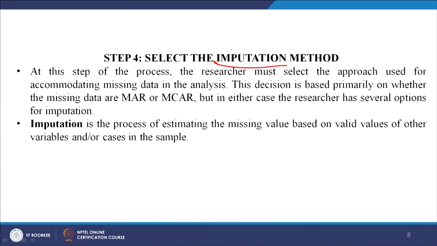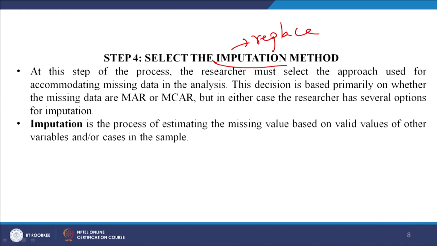Okay. Now, once you have done with these things, we come to the fourth and the most important part. Here we would try to impute, or replace, the missing value with some logically right value. The researcher must select the approach used for accommodating missing data in the analysis. This decision is based primarily on whether the missing data are missing at random or missing completely at random. But in either case, the researcher has several options for imputation.